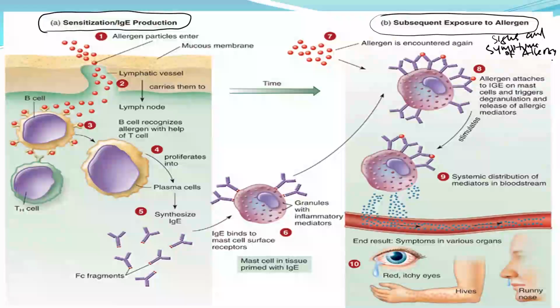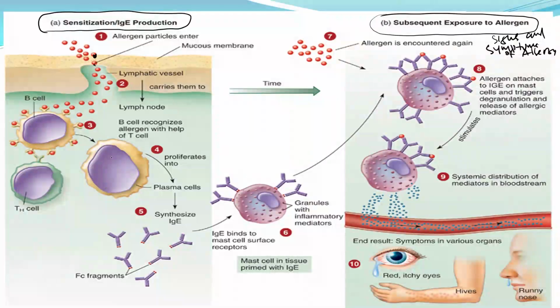Now, during the sensitizing dose, the allergen, for example let's say this is pollen, enters into our system, maybe through the respiratory system, through our breathing.